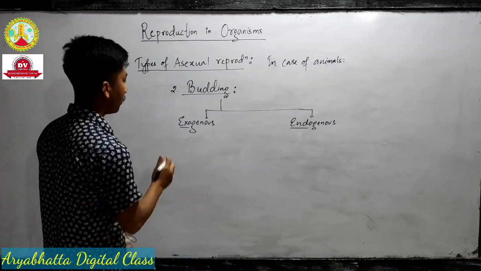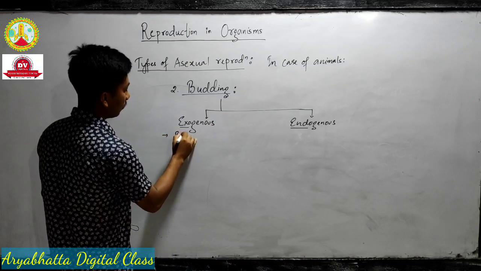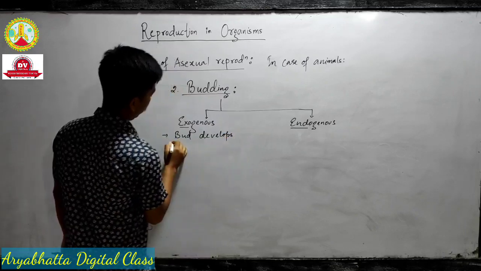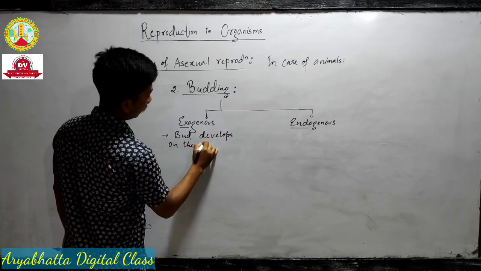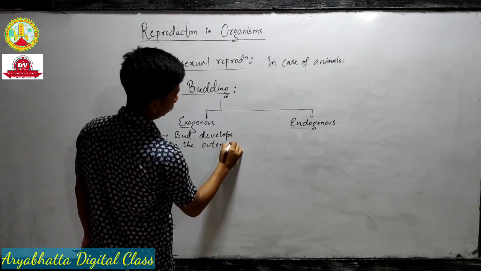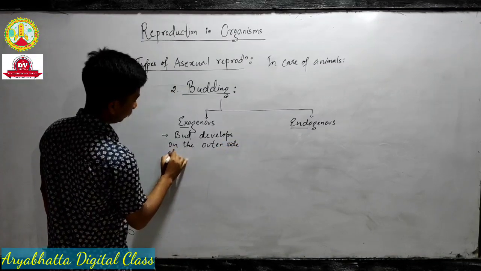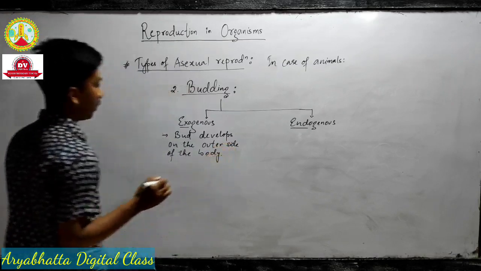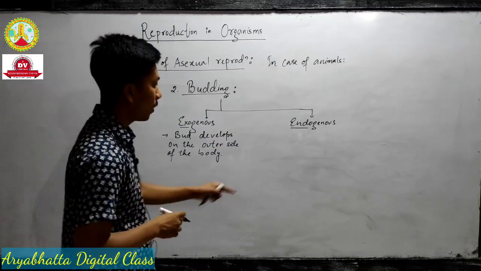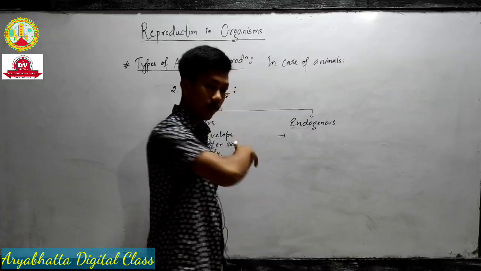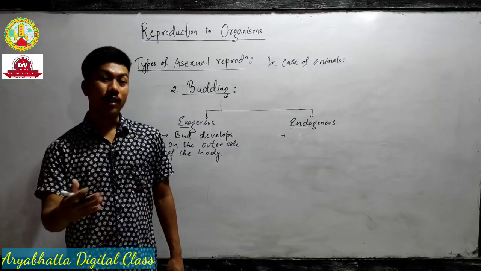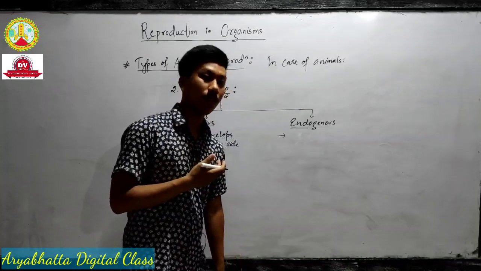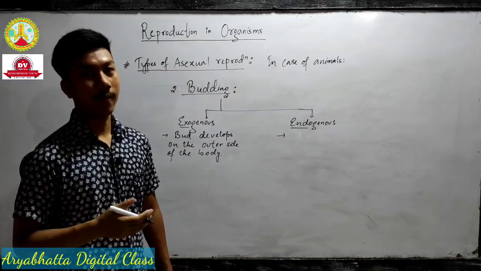Write down the definition. Exogenous: the bud develops on the outer side of the body. While in case of endogenous, write it by yourself, the bud develops on the inner side of the body and gives rise to a new individual. That is exogenous and endogenous budding.